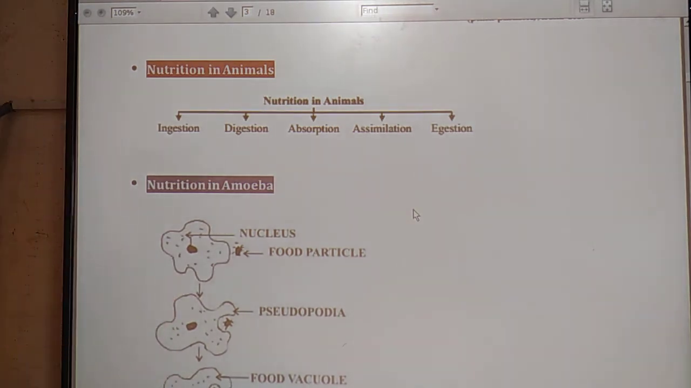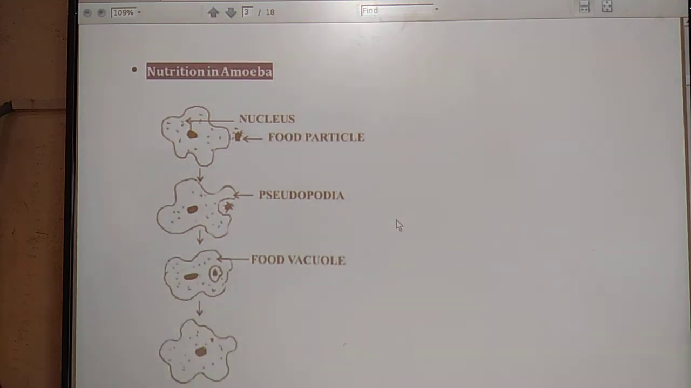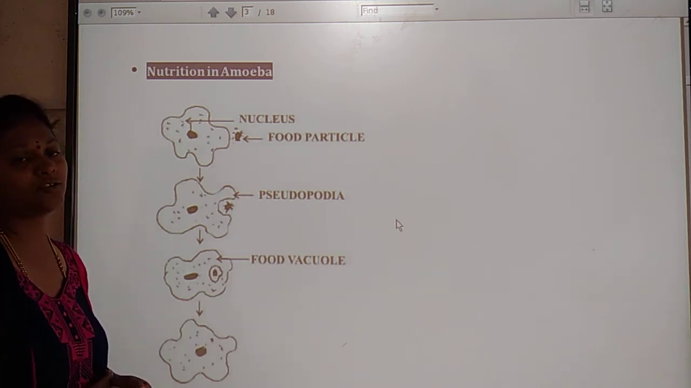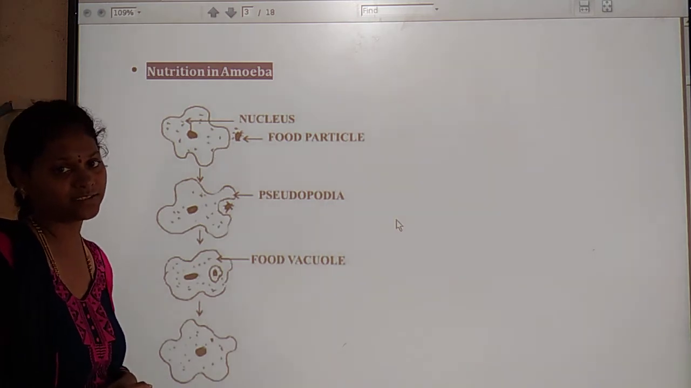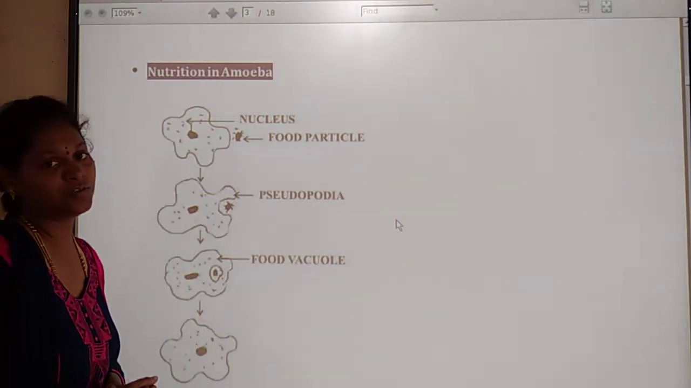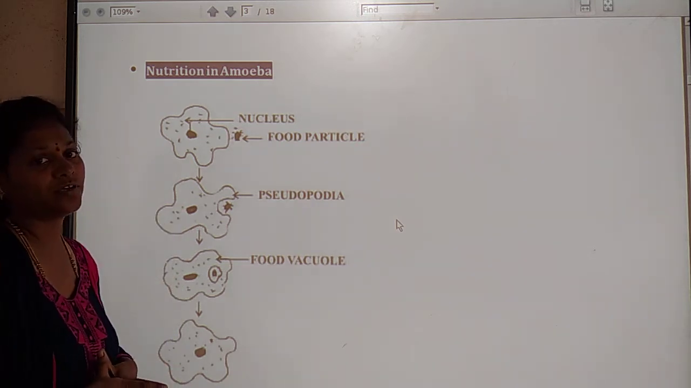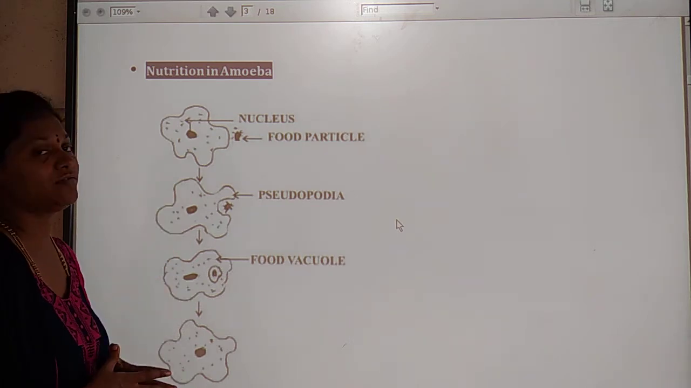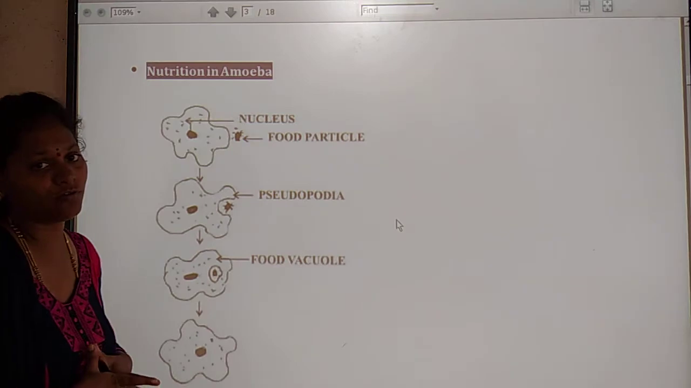And next one is also a type of microorganism. Here it is nutrition in amoeba. So amoeba, it is a what? Single cell microorganism. It is not visible to our naked eyes. Amoeba does not have a definite structure. It does not have any definite structure and also does not have a mouth.